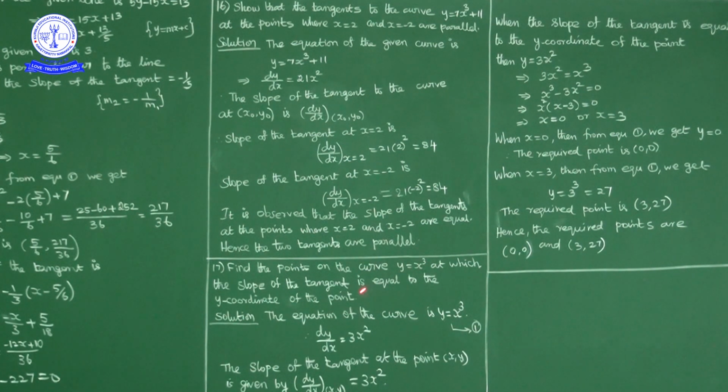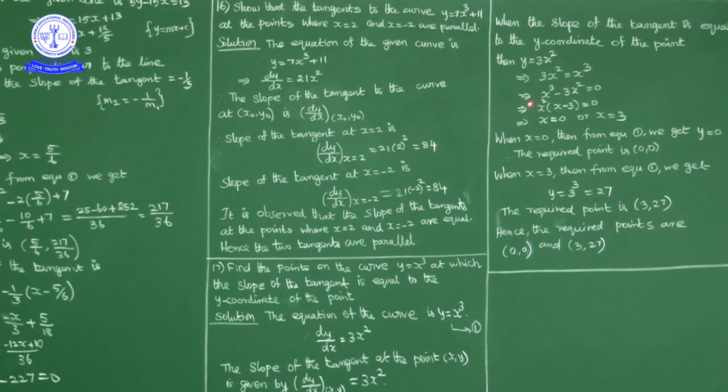So the given curve is y is equal to x cube. The slope of the tangent at any point x comma y is dy by dx, which is 3x square. What is given in the question is that the slope of the tangent is equal to the y coordinate. So y is equal to 3x square, but the given curve is y is equal to x cube. So in place of y, if we write x cube, we get 3x square is equal to x cube.